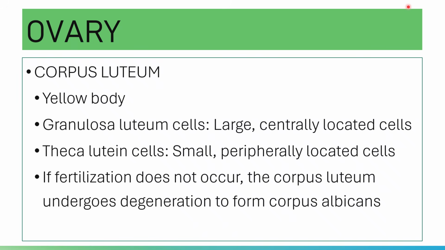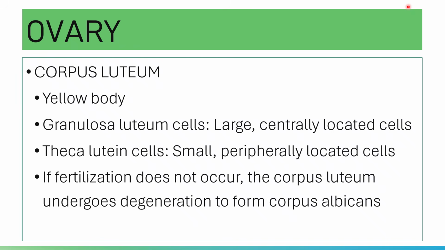Please note that the cells of your granulosa and theca interna layers enlarge in size and get filled with a lipid pigment called lipochrome. This lipochrome is yellow colored. Again, the cells of your stratum granulosa and theca interna layers will enlarge in size, and they get filled with the lipid pigment known as lipochrome, a yellow colored pigment.